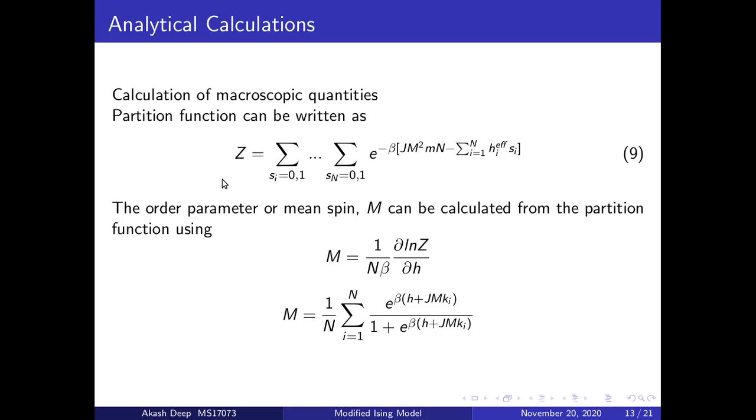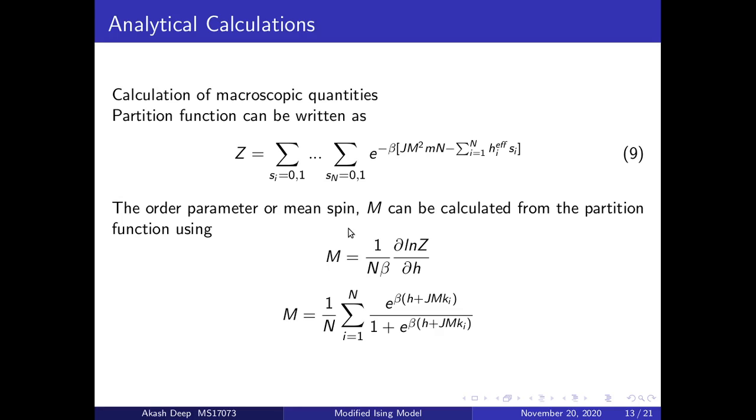Now, in order to calculate the macroscopic thermodynamic quantities, we take the help of the partition function. Z is the sum over all the possible states of the system, given by this expression, where we have e to the power minus beta times the Hamiltonian, which has already been described above. The order parameter, or spin, characterizes the overall order of the system.